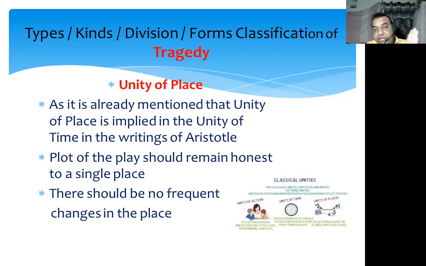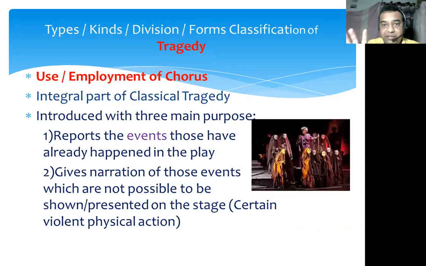And these are the three unities. And if a tragedy follows unity of time, unity of action, and unity of place, we can say that it is a classical kind of tragedy. Another important feature of classical tragedy is that it employs the chorus. So what does chorus mean? We can say that the chorus is an integral, very necessary, very important part of the classical tragedy.